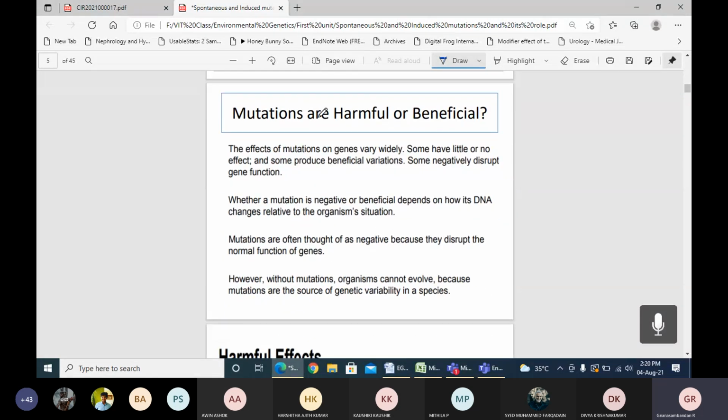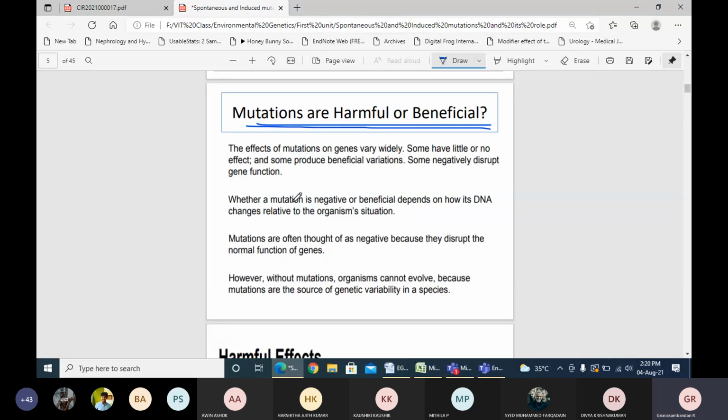Now, are mutations harmful or beneficial? We need to know whether a mutation causes any effect or not, or whether, instead of an effect, it may be useful to the individual. Sometimes this depends on the changes in gene expression as well as changes in the protein sequences.